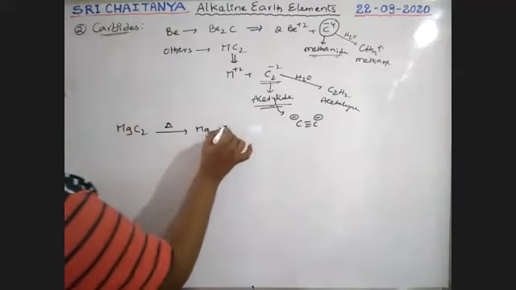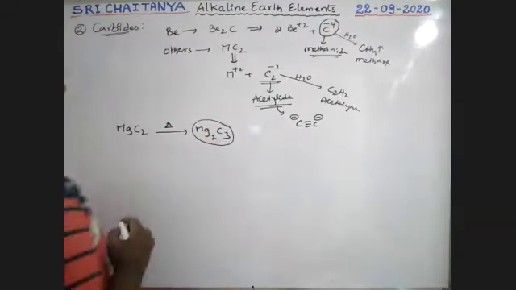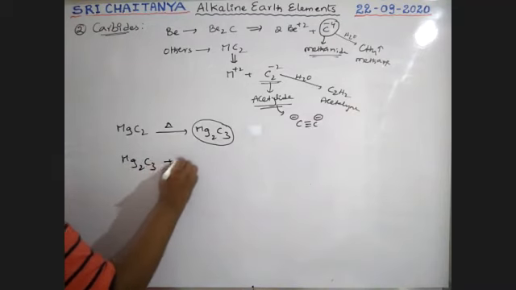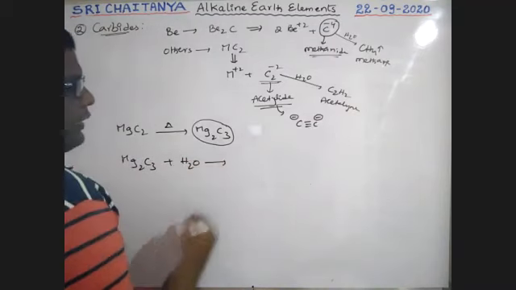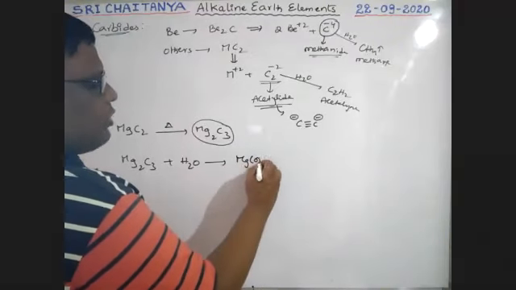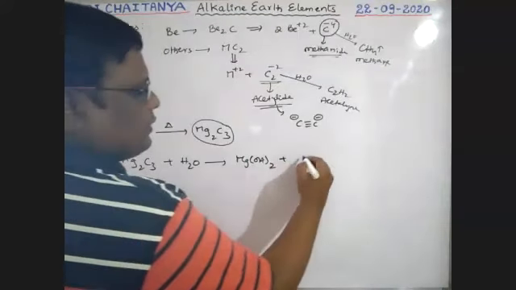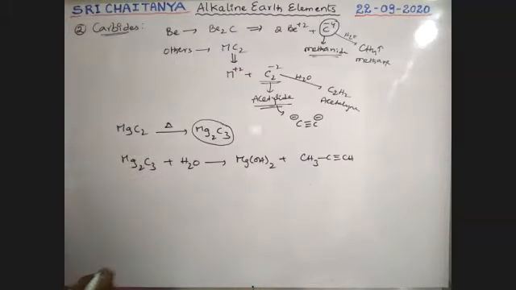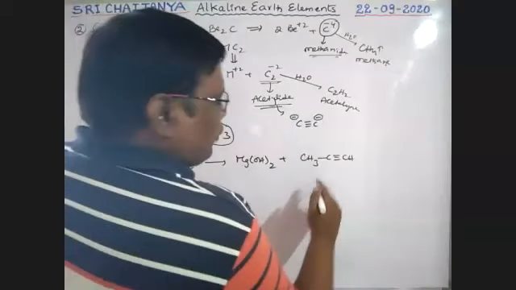It is magnesium carbide, another type of carbide, boys. If that magnesium carbide undergoes hydrolysis, it gives magnesium hydroxide plus CH3, C triple bond CH, which is called propyne.